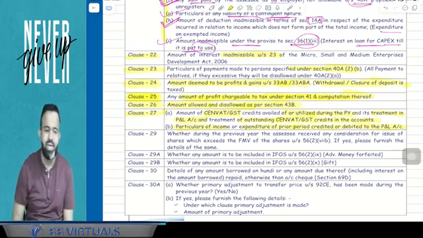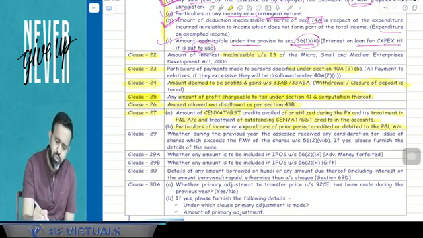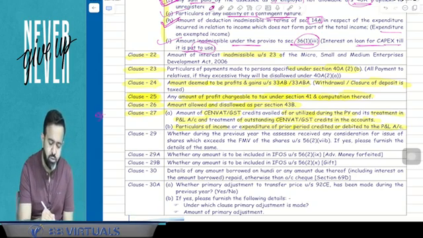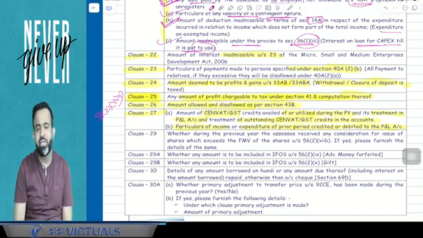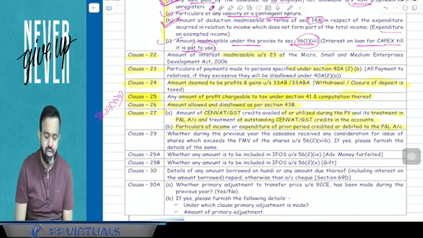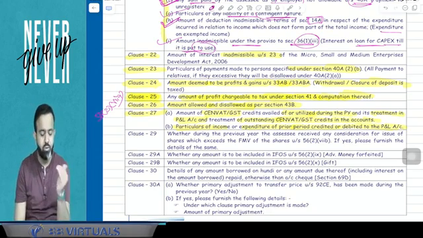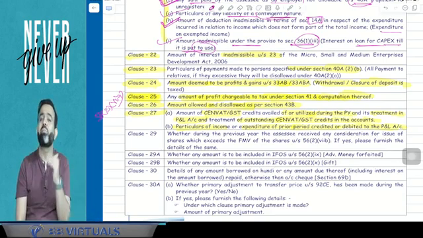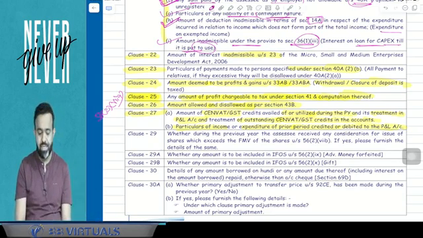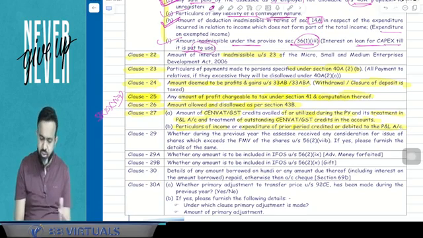Now there is a clause number 28, but that is not relevant, guys, because clause number 28 is related to section 56 subsection 2 clause 7A. Earlier 7A was applicable, but nowadays clause 7A is not applicable, and clause number 28 is related to that 56(2)(7A). So that is not applicable as of now, because it is already merged with section 56(2)(10) under the gift section. That's why I have not covered clause number 28 here.